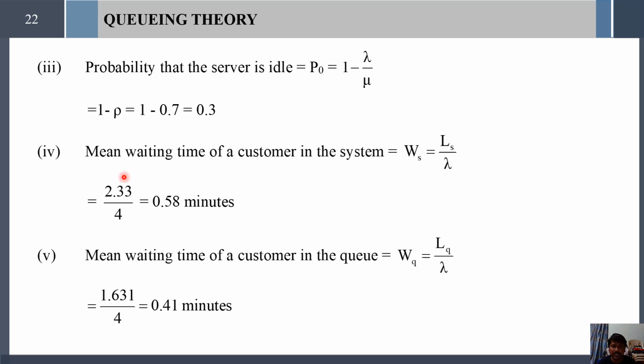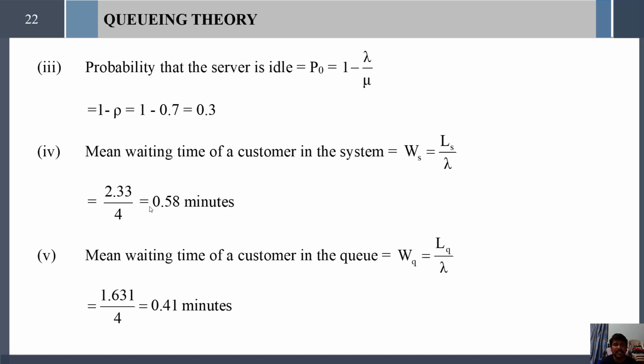Substituting the LS value and the lambda value, we get 0.58 minutes, because WS is a waiting time, connected with time, so you have to note the unit here. In our problem the arrival pattern is given in terms of minutes, so the time unit is minutes, and you write 0.58 minutes.